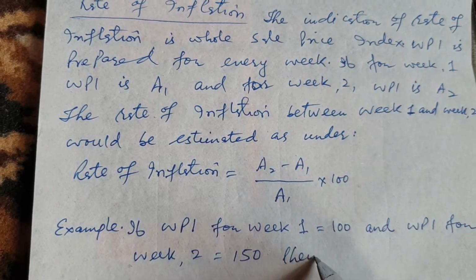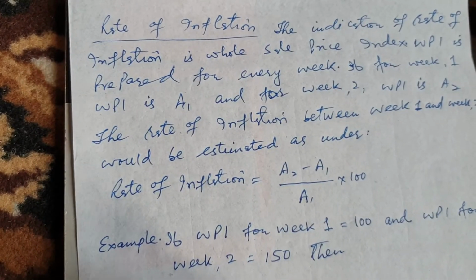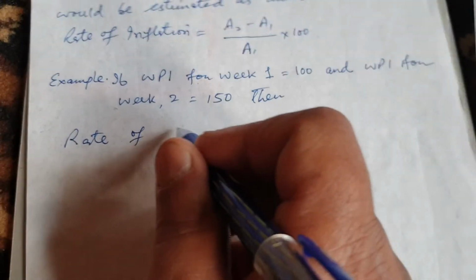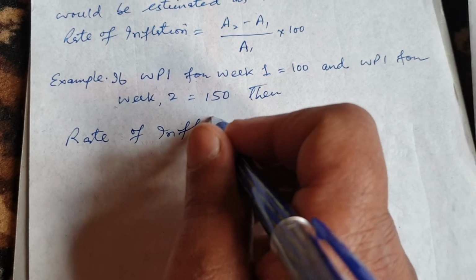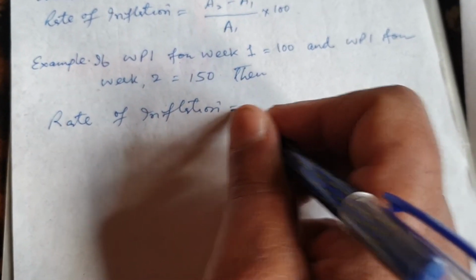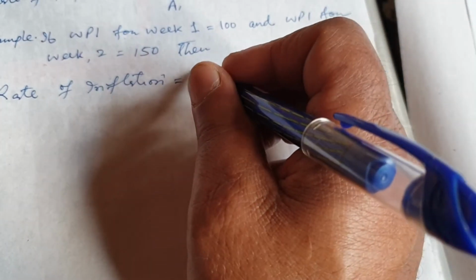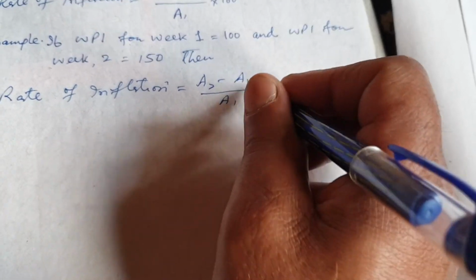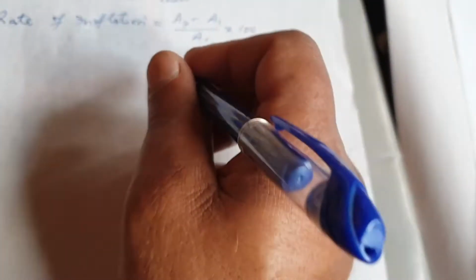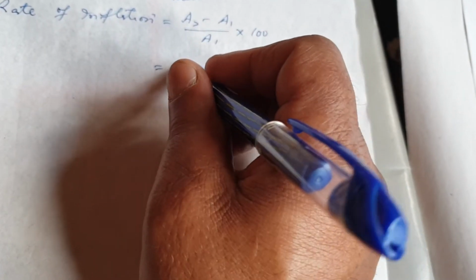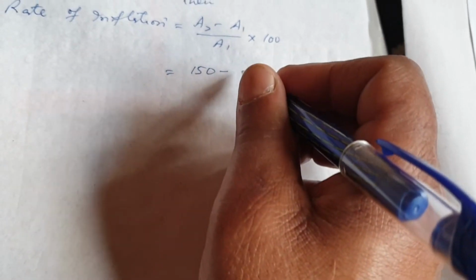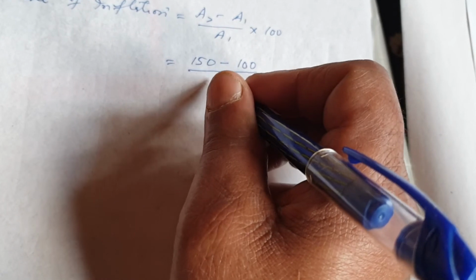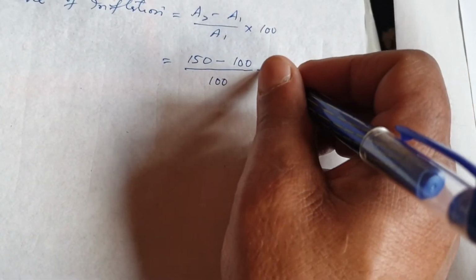So then rate of inflation is equal to, now the formula is that rate of inflation is equal to A2 minus A1 divided by A1 and multiplied by 100. So we get here, since A2 is 150, so we get 150 minus A1 is 100, so 150 minus 100 divided by A1, that is also 100, and multiplied by 100.